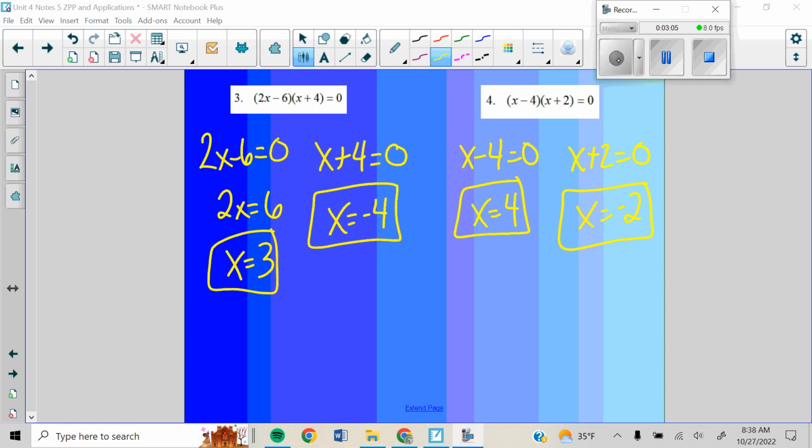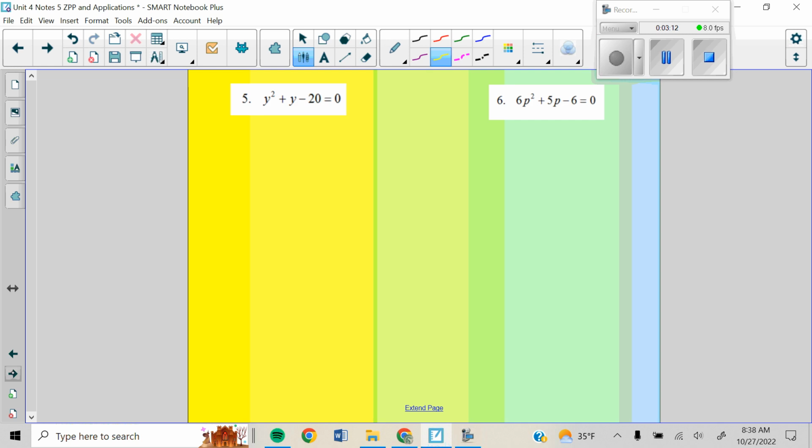All right, how'd you guys do comparing your answer with the correct ones up on the board here? All right, so now we look at these ones. These ones are not given to us in part A times part B, so we need to make them into that. Actually, this is looking very similar to the past few sections we did, specifically 4.3, factoring trinomials. So if you were to ignore this equals 0, hey, that looks exactly like what we've done. So the only new thing is now we have it equal 0.